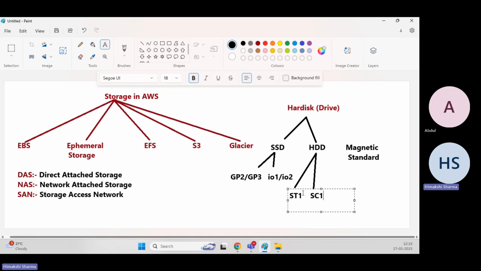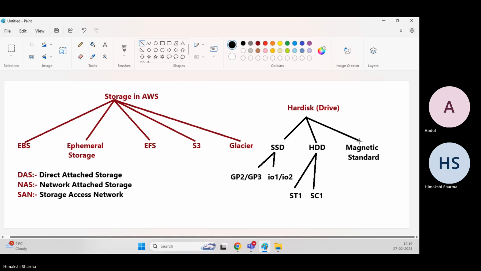These are not much faster because SSD is much faster in today's world, right? So at the backend there are hard drives, and these volumes are there. And the next one is the magnetic standard, which is based on the magnetic tapes basically.